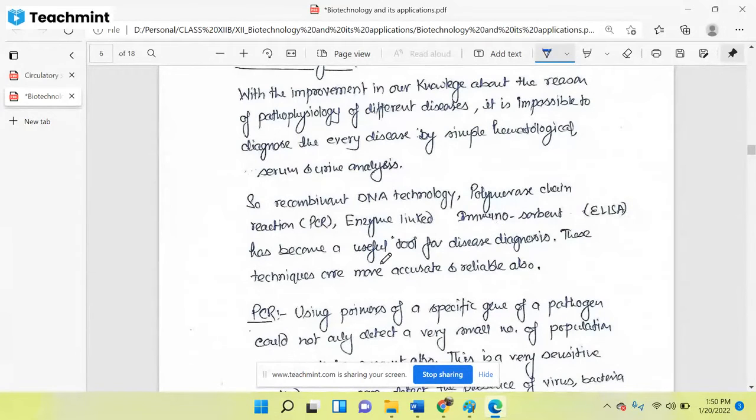These techniques are more accurate and reliable too, because we are using molecular level diagnostic procedures. That's why these are so much more reliable as compared to simple biochemical tests.